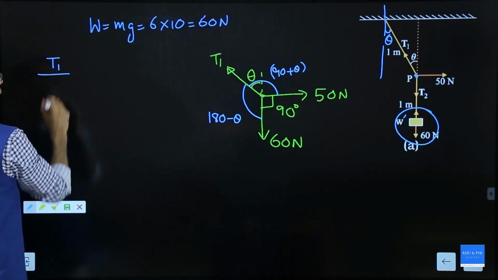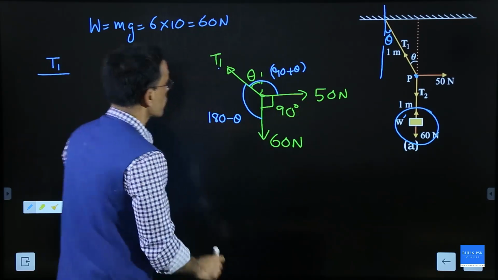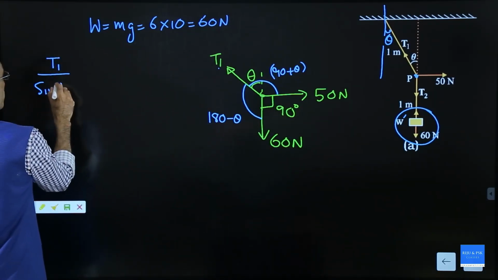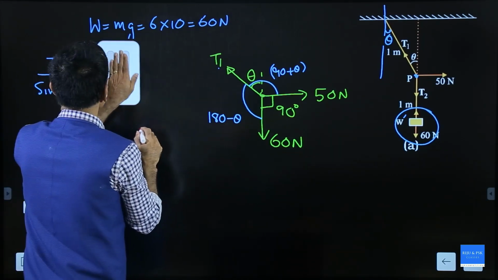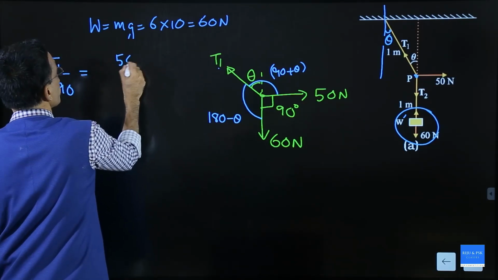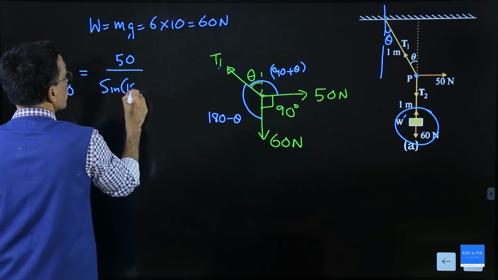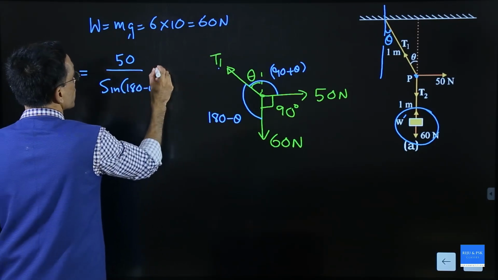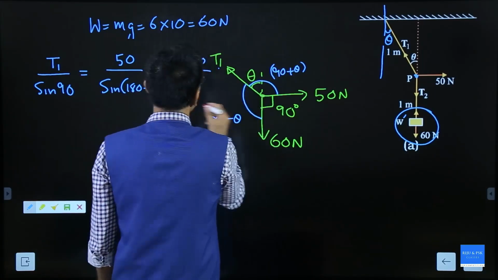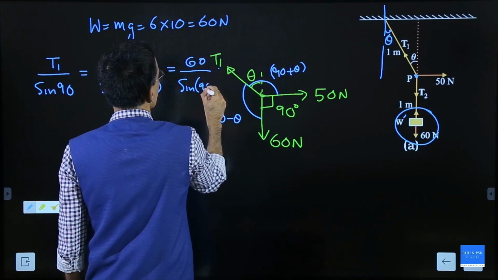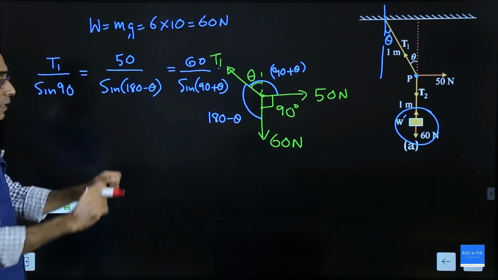T1 should be divided by the sine of the angle between the other two, which is sin 90, equal to 50 divided by sin of 180 minus theta, and that is also equal to 60 divided by sin of 90 plus theta.